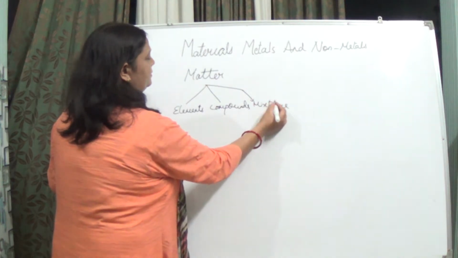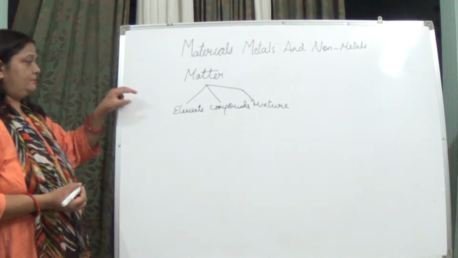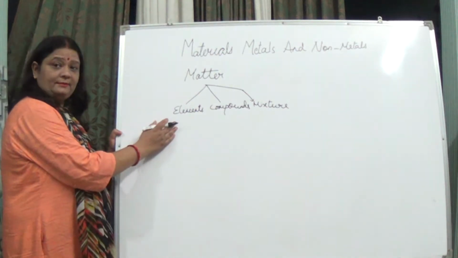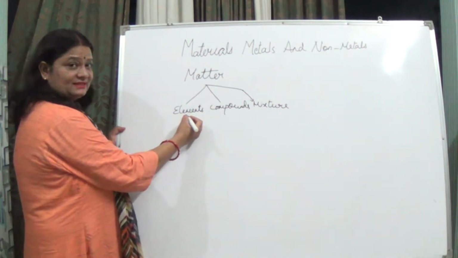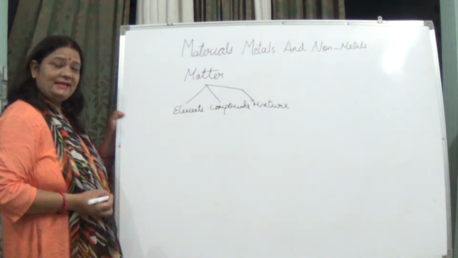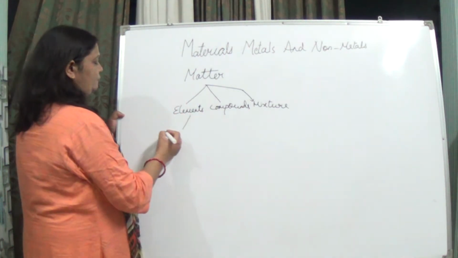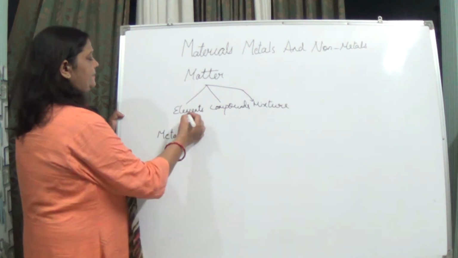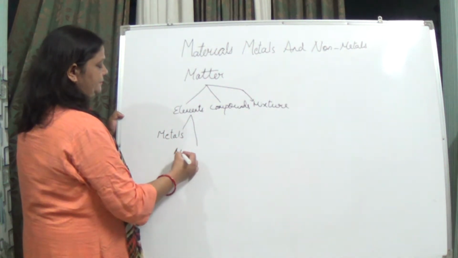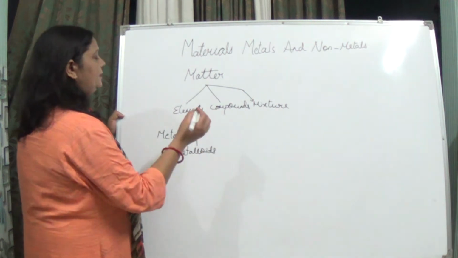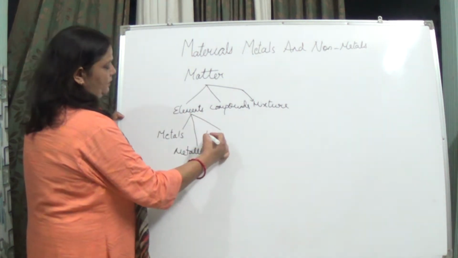So now we are settled with these elements. These elements, when we see, exist in nature in the form of metals, metalloids, and non-metals.